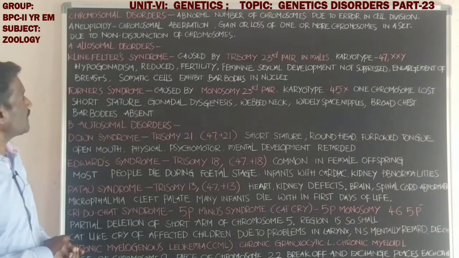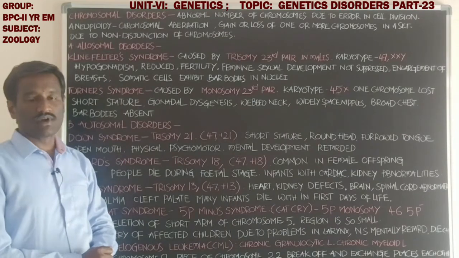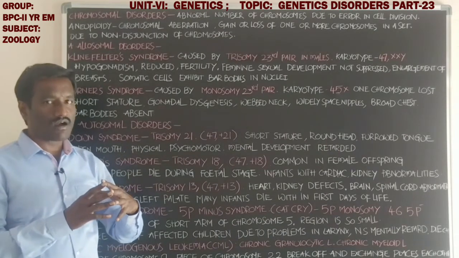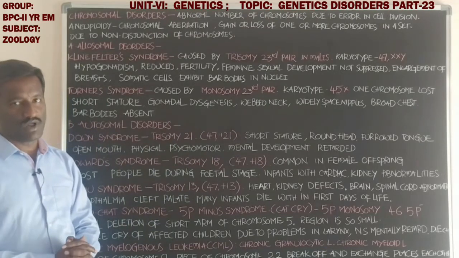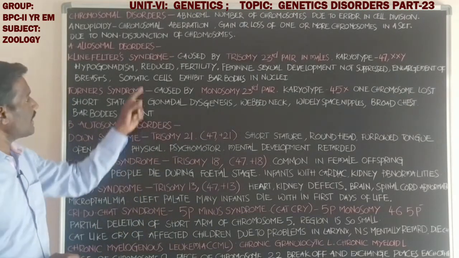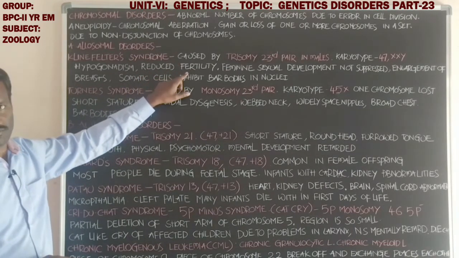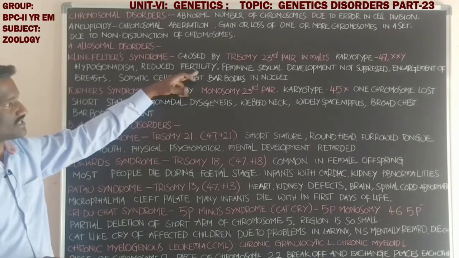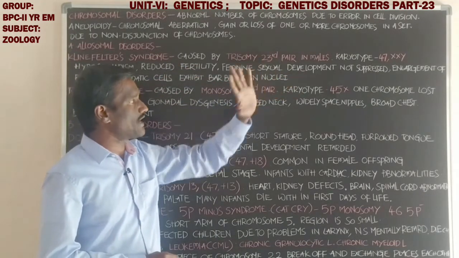Students, what are the symptoms? Hypogonadism, which is decreased development of the sexual or reproductive system organs. Next, reduced fertility. Fertility is reduced in these individuals, along with feminine sexual development.